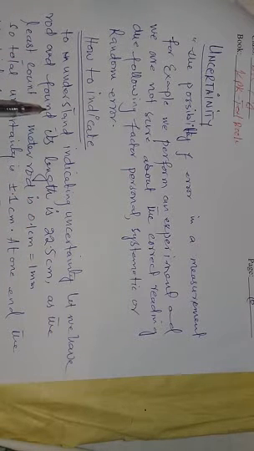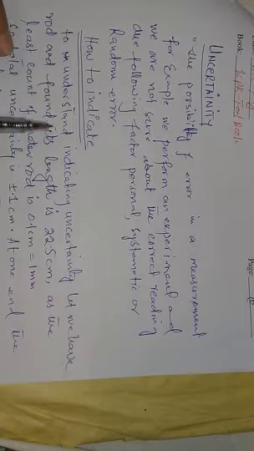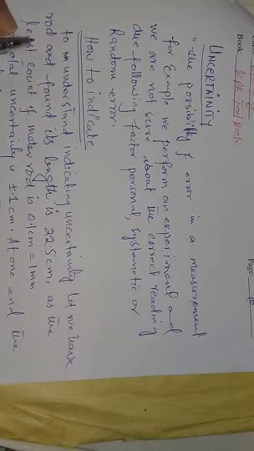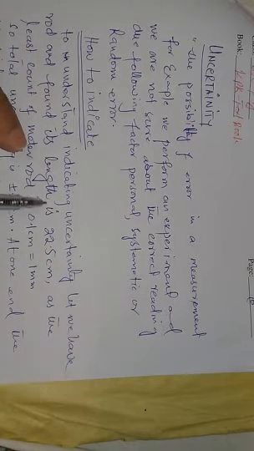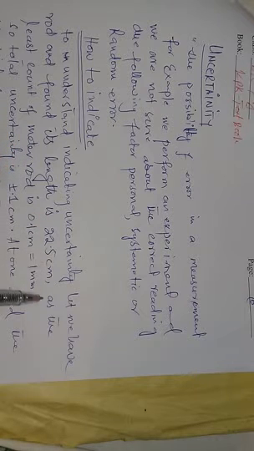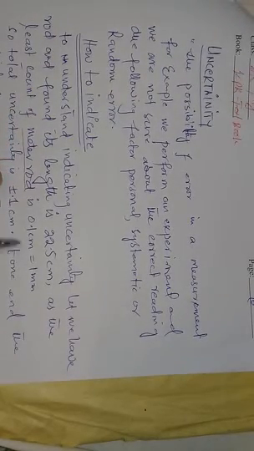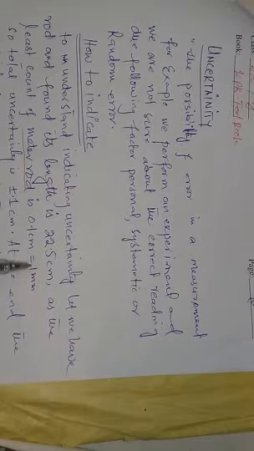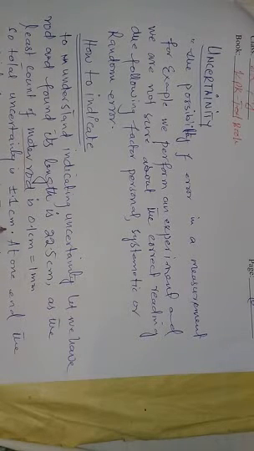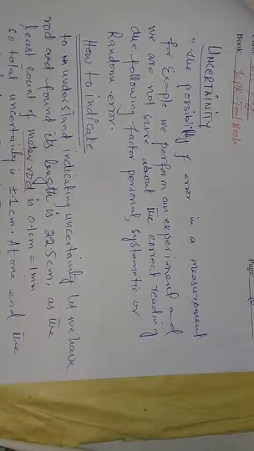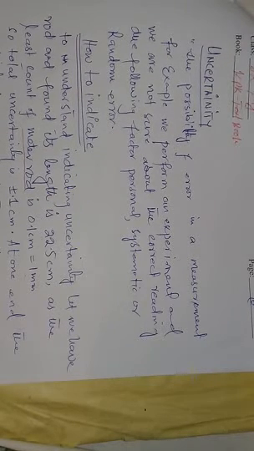Now the question is how to indicate the uncertainty. To understand this, let's say we have a rod and found its length is 22.5 centimeter, measured with a meter rod, and the meter rod has 1 millimeter as its least count, meaning the smallest value which is measured with the meter rod is 1 millimeter. So the total uncertainty is plus minus 1. So at one end of the rod it will be 0.05 centimeter and 0.05 centimeter at the other.